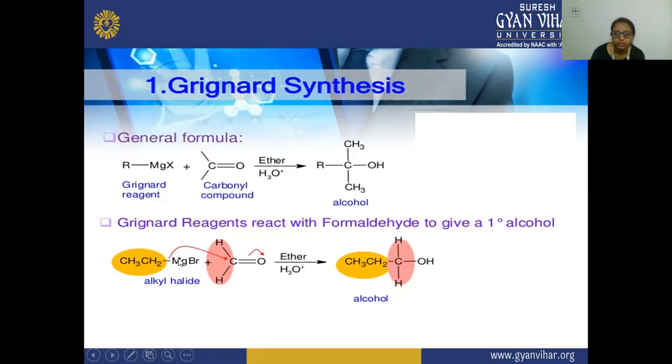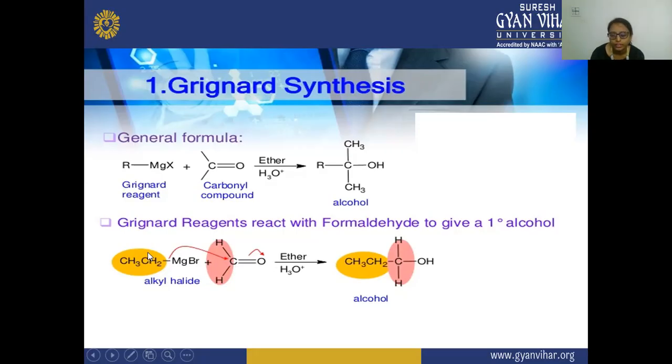So from here, this MgBr will remove out, and this will get the negative charge. And from this carbon, this oxygen is your electronegative, and it will withdraw electron from this carbon, and it will get the negative charge, and this carbon will get the positive charge.